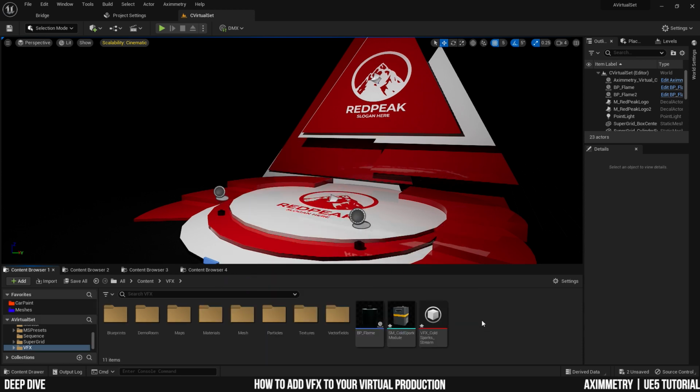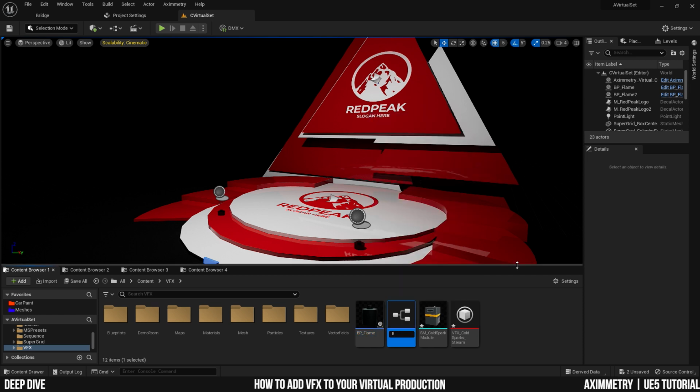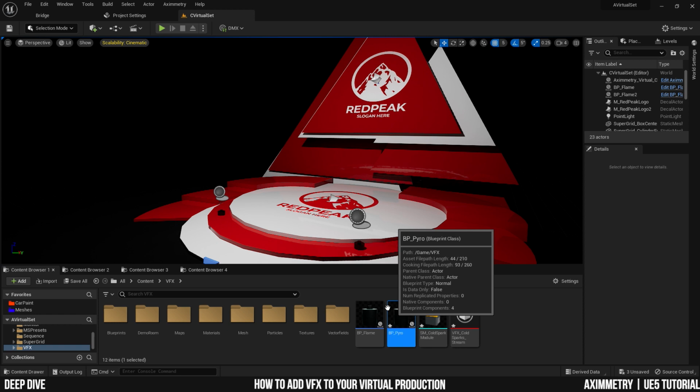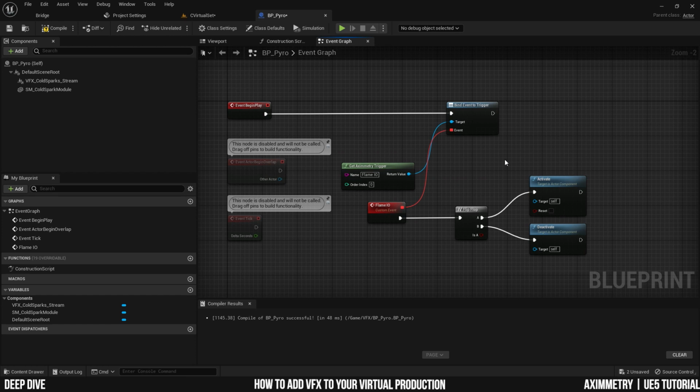And now, instead of making a new blueprint for this Pyro effect, I'm just going to copy this one because there's no need to repeat creating the nodes for the trigger. So I'm going to duplicate this and call it BP_Pyro. Double click on it to open it up, and I can delete everything that's in it, and I can drag in my cold spark module into it and my VFX cold spark stream. And next, in the event graph, I need to make sure that I change the trigger name to Pyro, because otherwise it will conflict with the Flame IO.